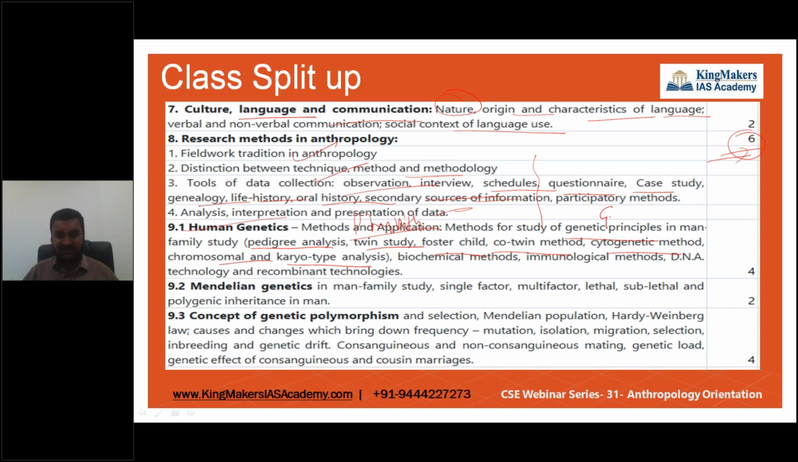This is the continuation of your Greek and Latin again. Then we're going to speak about Mendel's theories, Mendelian genetics, and his findings. Then comes the concept of genetic polymorphism, and how it influenced society in today's human. All these concepts of mutation, isolation, migration, we're going to see in anthropology.